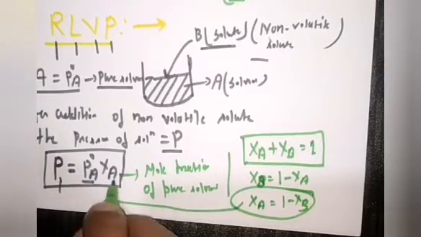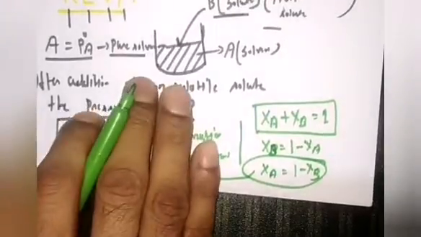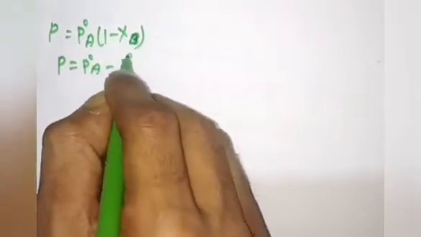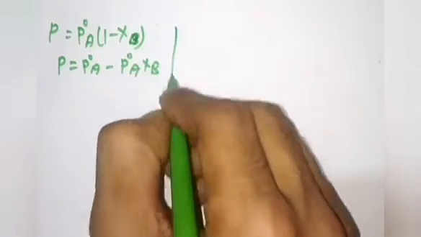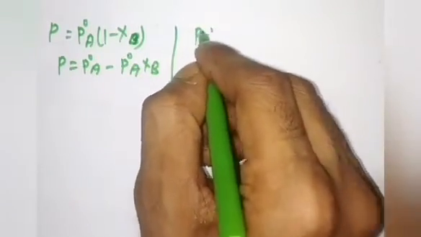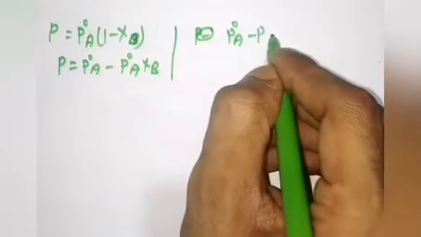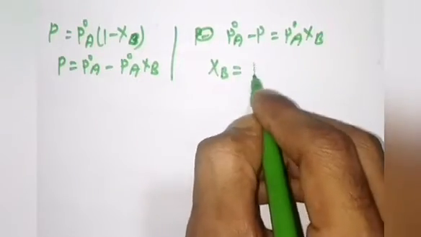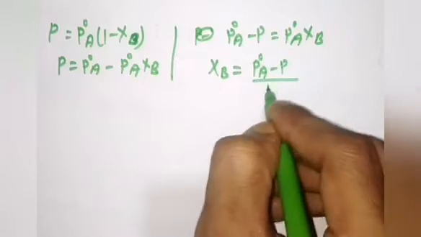Now just put XA is equal to 1 minus XB in this derivation. So you will get P is equal to P naught A into 1 minus XB. Just derive it: P naught A minus P naught A XB. You can write P naught A minus P is equal to P naught A XB. So you can write XB is equal to P naught A minus P upon P naught A.